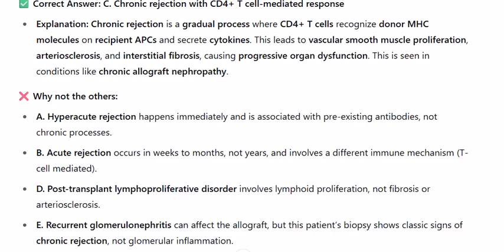D. Post-transplant lymphoproliferative disorder involves lymphoid proliferation, not fibrosis or arteriosclerosis. E. Recurrent glomerulonephritis can affect the allograft, but this patient's biopsy shows classic signs of chronic rejection, not glomerular inflammation.